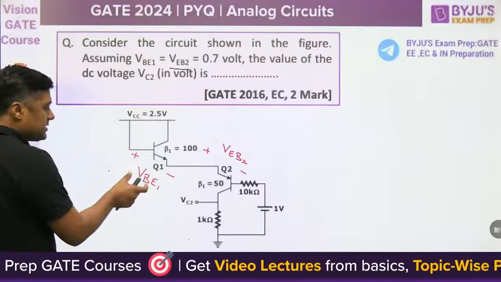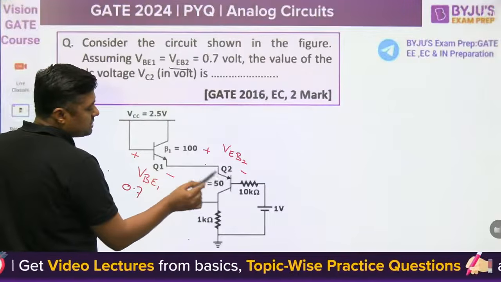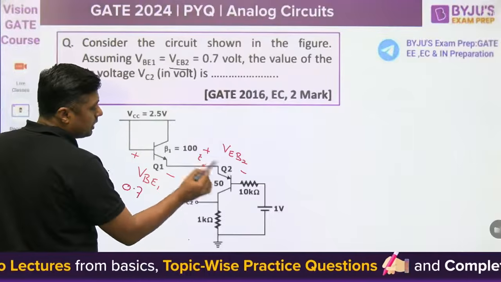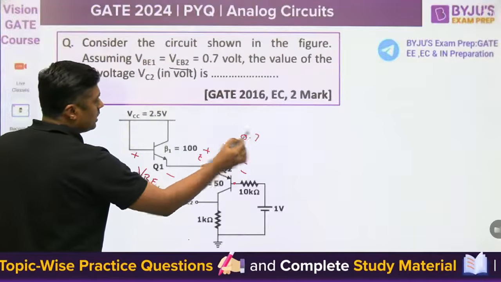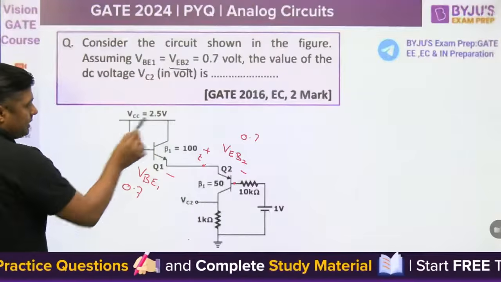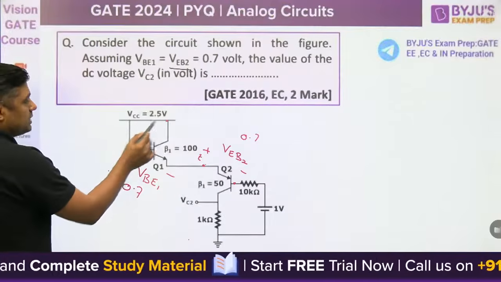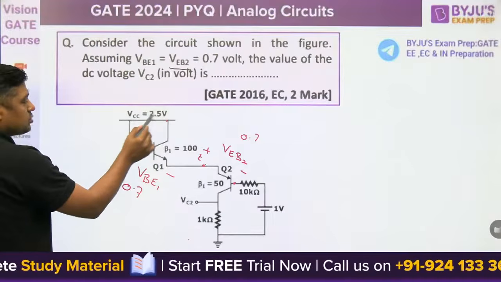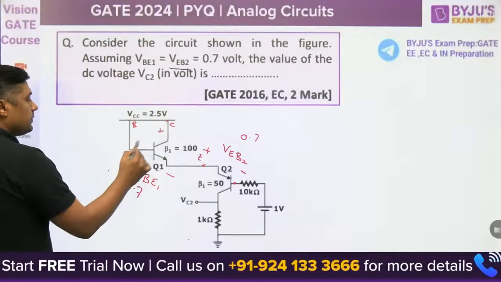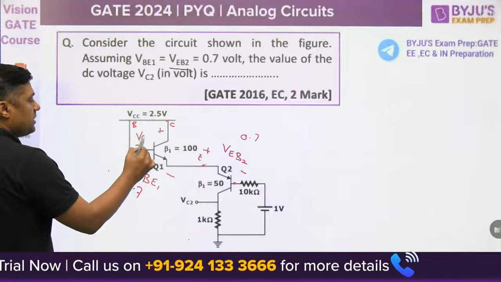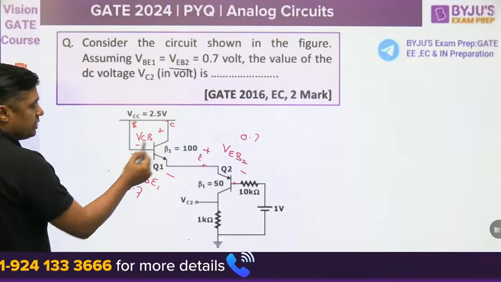Right, this is the 0.7 drop. In PNP we are calculating VEB. This is the E and this is the B. So VEB, what is it? 0.7. This is 2.5 volt and this is shorted. This is shorted, guys. When this is shorted, it means the base is shorted with the collector. What is the VBC? VCB will become 0. The voltage from this point to this point is 0.